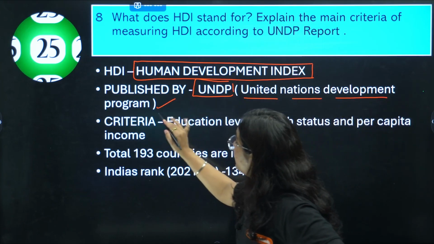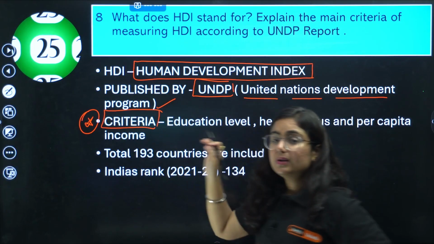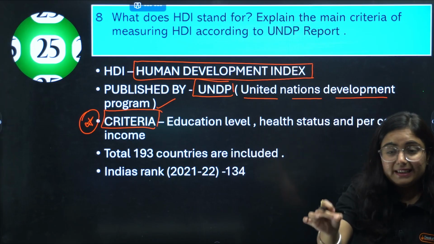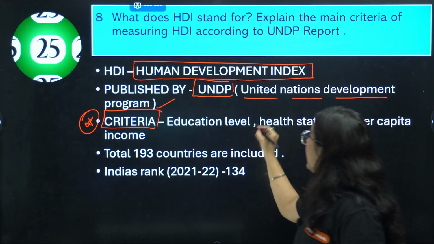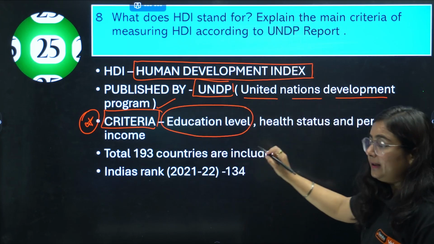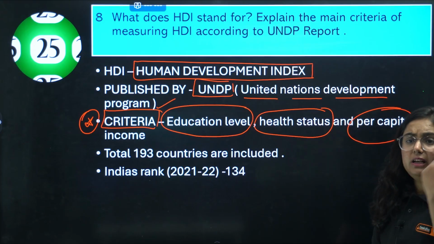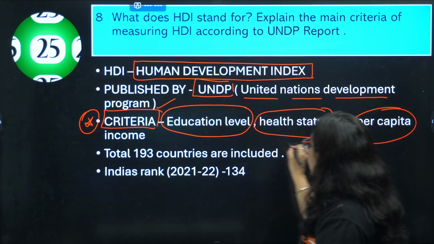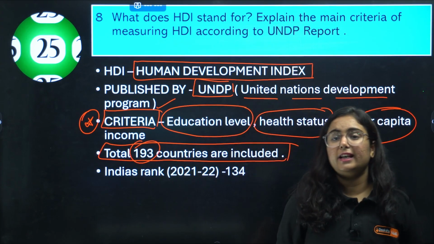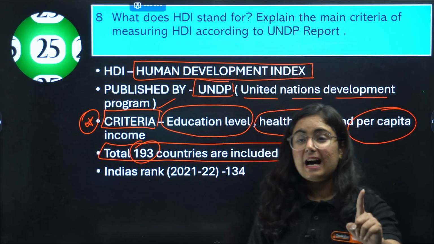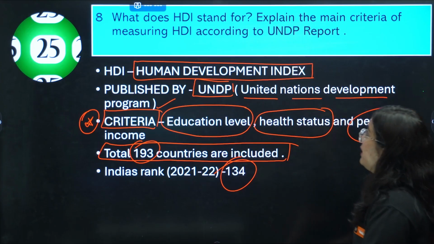Okay, what is the criteria? The main question here is, what is the criteria used by UNDP to present HDI or HDR, that is Human Development Index? So the three criteria are education level, health status and per capita income. In this list of Human Development Index, total 193 countries are included, and do you know India's rank is 134 in this. Okay, so this is how we have completed with the HDI.